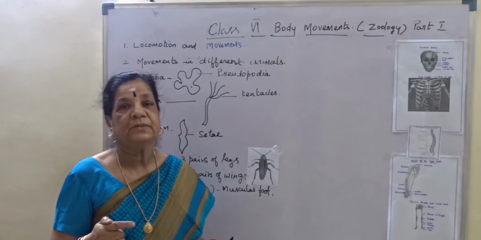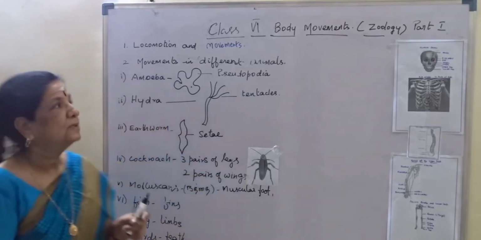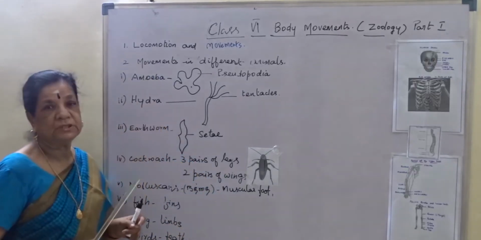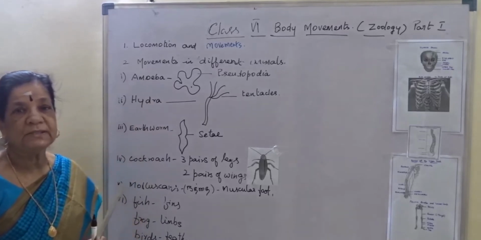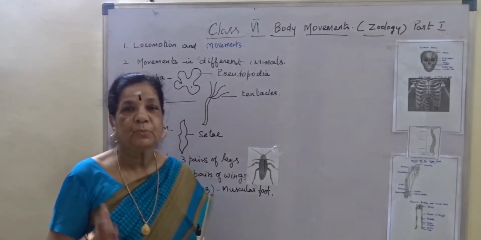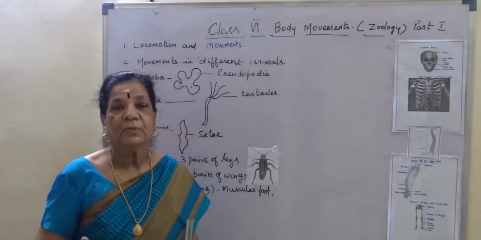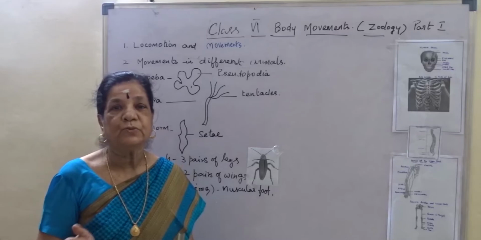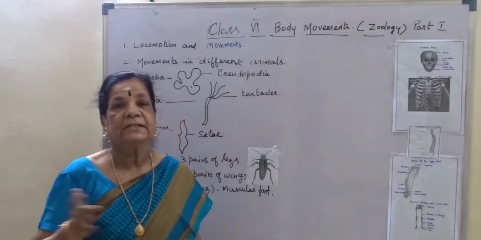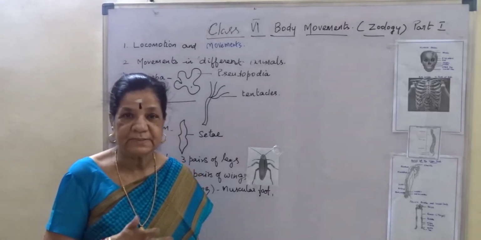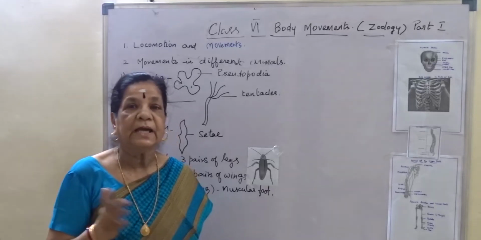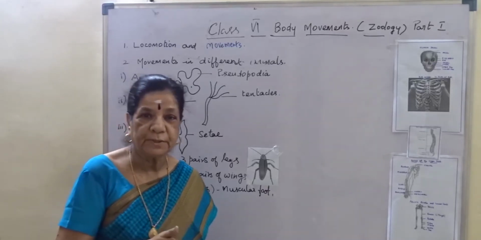At the same time, we have another term called locomotion. Locomotion is the movement of body parts from one place to another. Normally, animals will move from place to place, and that movement is taking place by the animals with the help of different body parts.